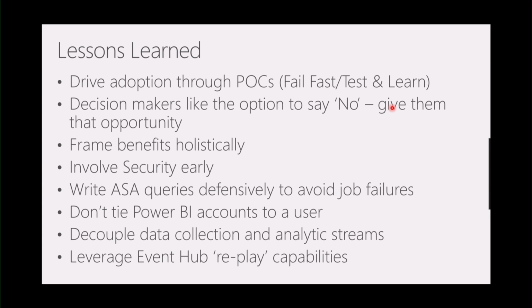Another benefit or lesson learned that we found is just framing benefits holistically. So if we look at the industrial IoT scenario we went through, we could have looked at just the price and like, oh, this is the calculator in Azure, this looks great. But we also took a step back and said, what else does this mean? And we're like, oh, we don't have servers we have to patch. Oh, we don't have to worry about Windows operating server upgrades. We have less concerns around DR because now this is a Microsoft problem. We've essentially outsourced that responsibility to them to provide availability for the solution. So this is actually reducing our OpEx costs when the cost itself is actually really attractive to us to begin with.